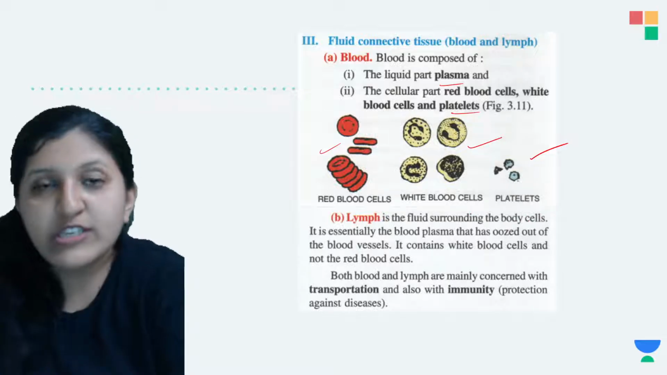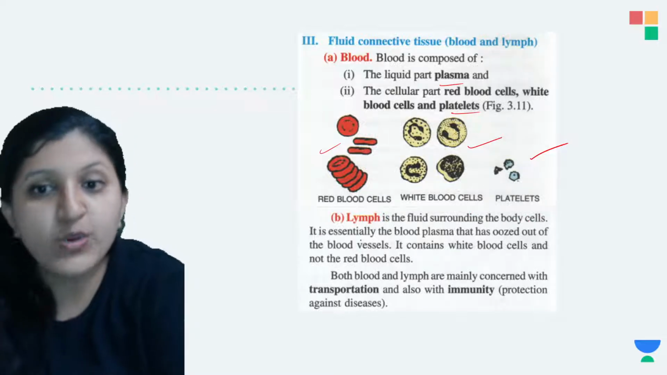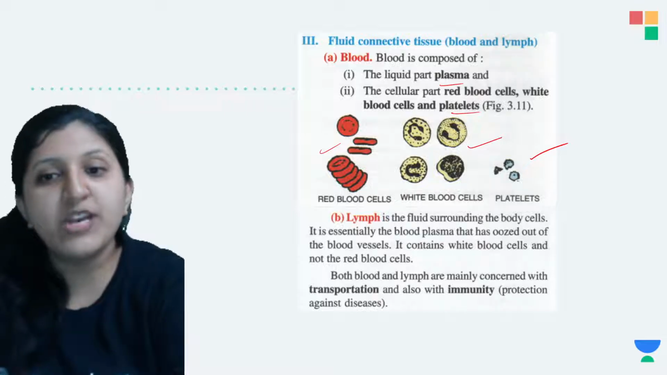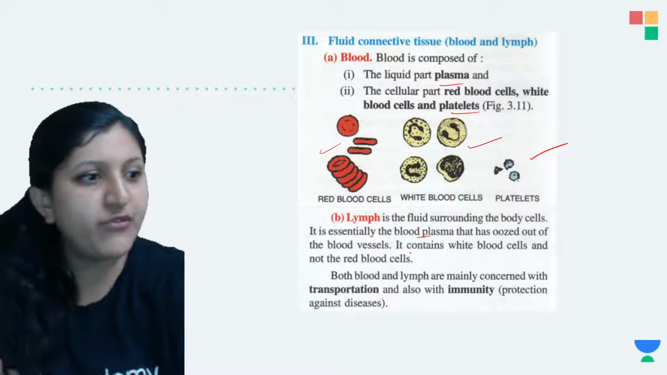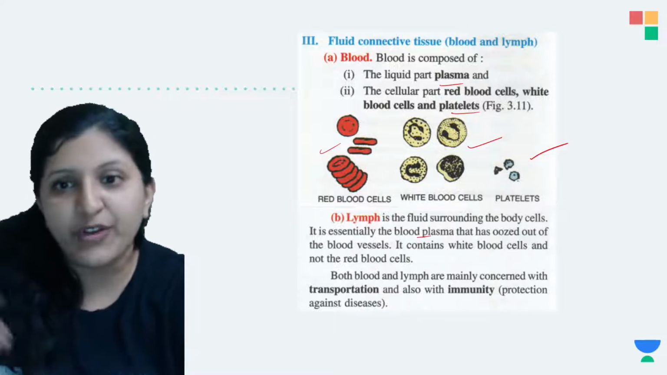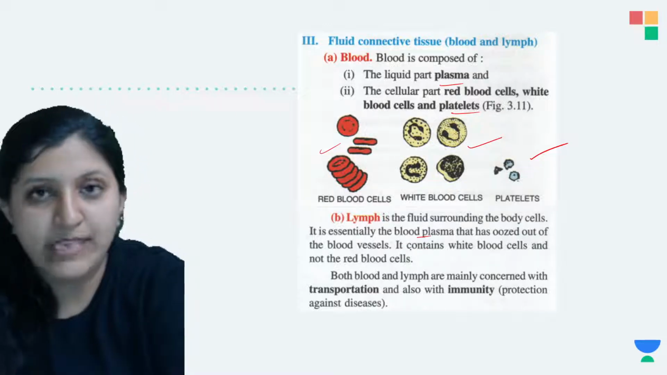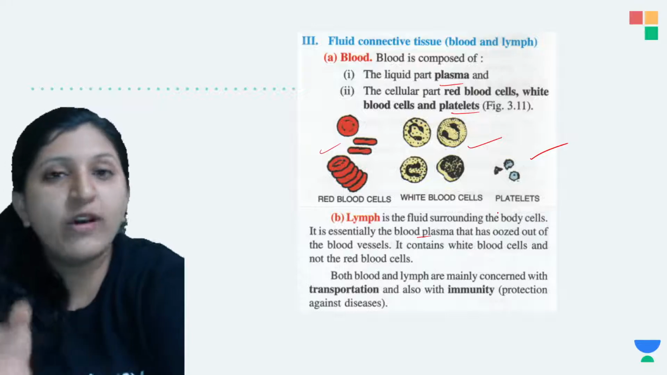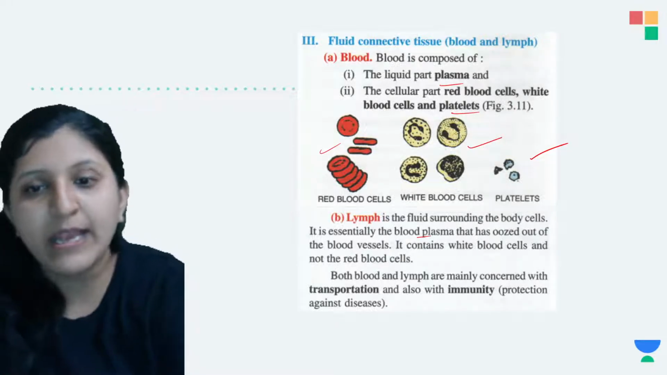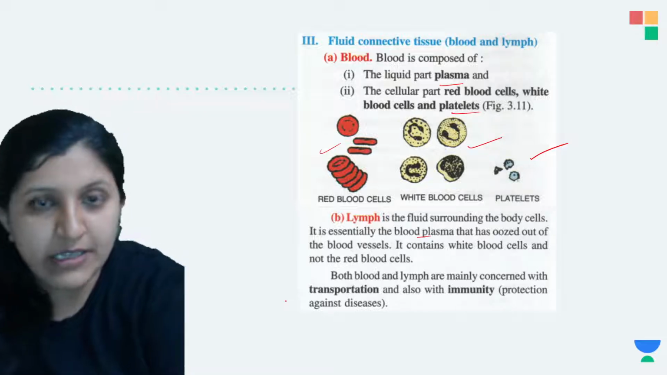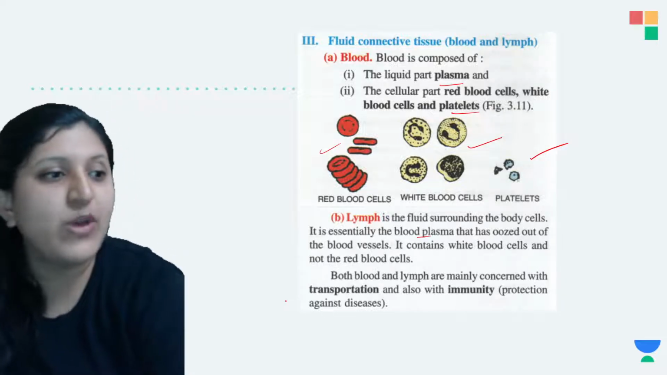Okay, so it is again surrounding the body cells. This is essentially the blood plasma itself. So lymph, when we mention it, is nothing different. It is blood plasma which has oozed out of the capillary. It will be entering the lymphatic vessel, and that is why we call it